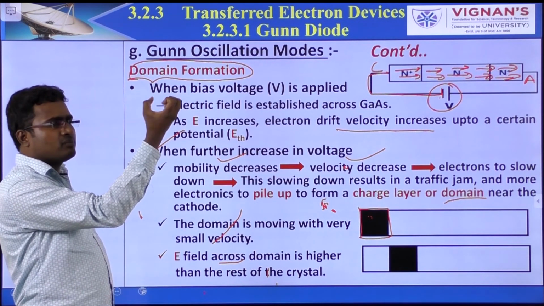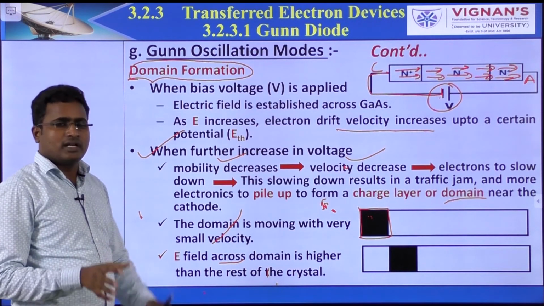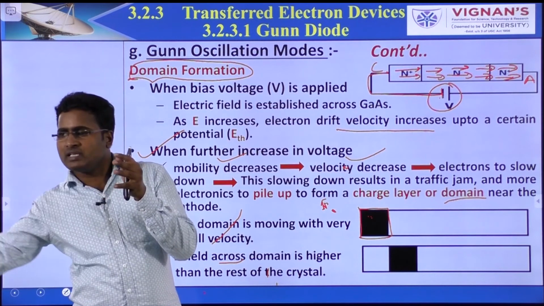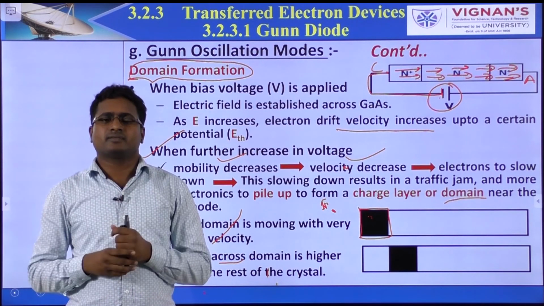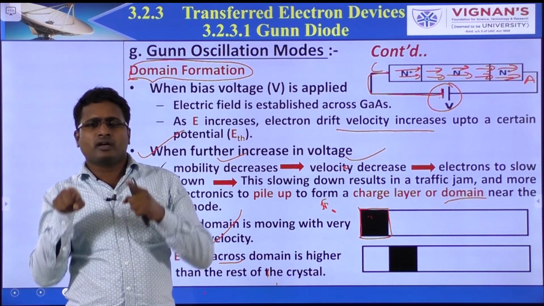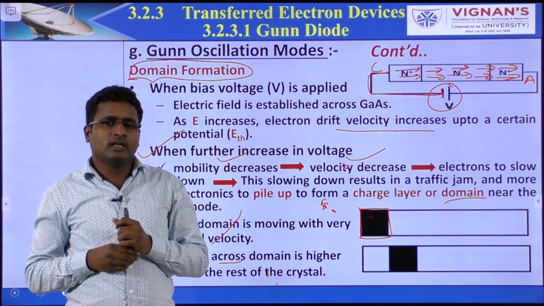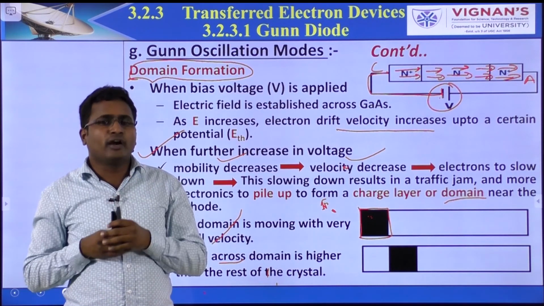The group of electrons opposes the further incoming electrons. Let us say this is the group. Opposing the incoming electrons means that group of electrons has the highest electric field. That's why the name is high field domain.